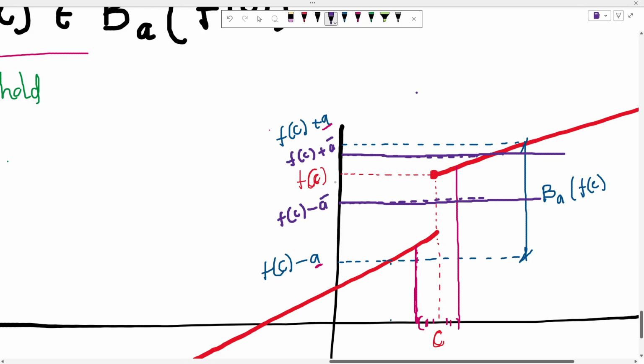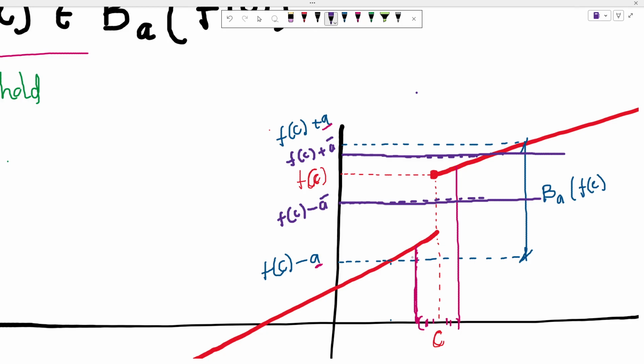If I consider this particular neighborhood around f of c, then can I find a neighborhood around c such that the implication holds?